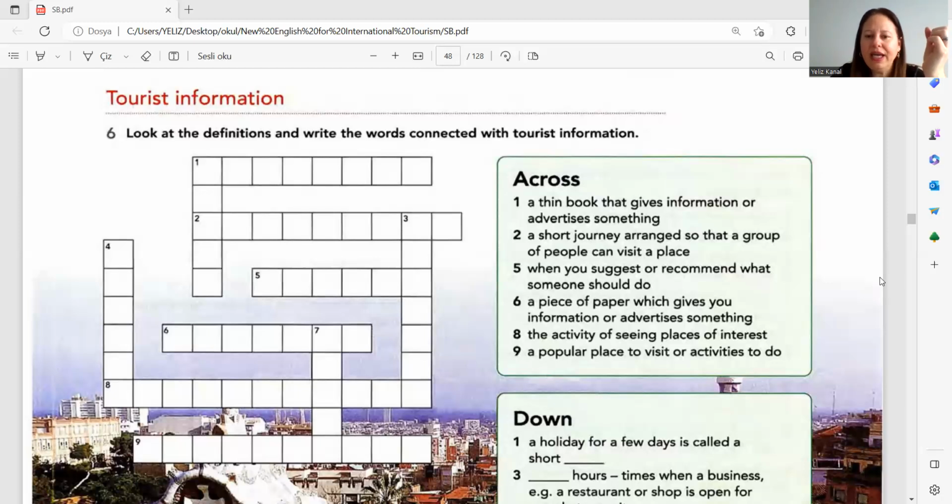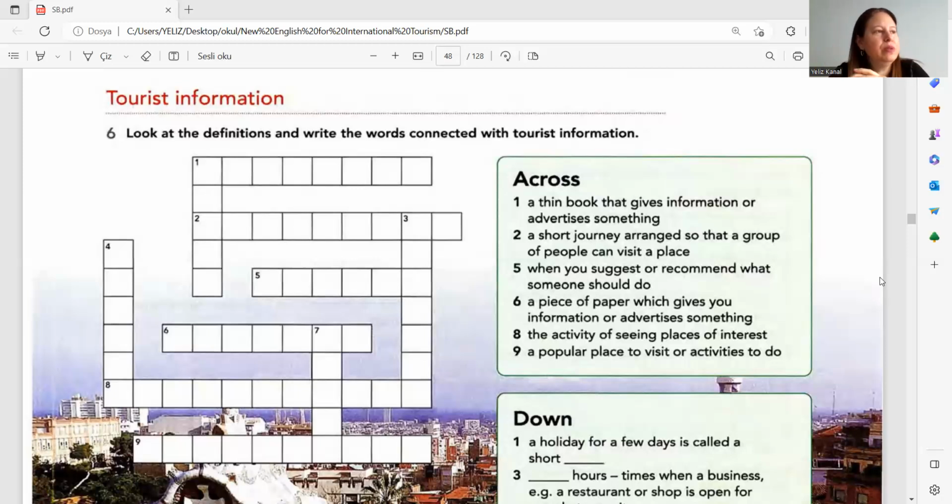The next one, the activity of seeing places of interest. An activity of seeing places of interest. What does this activity called? It is called sightseeing, right? Sightseeing. And the next one, a popular place to visit or activities to do.